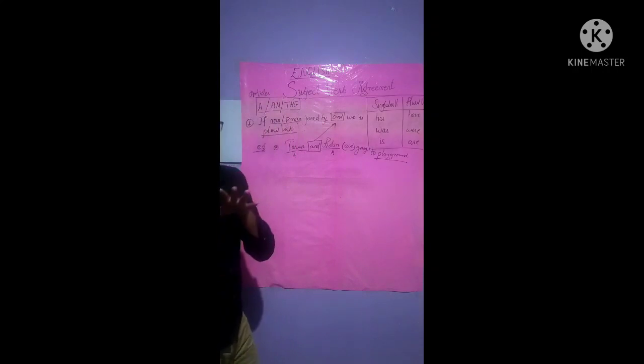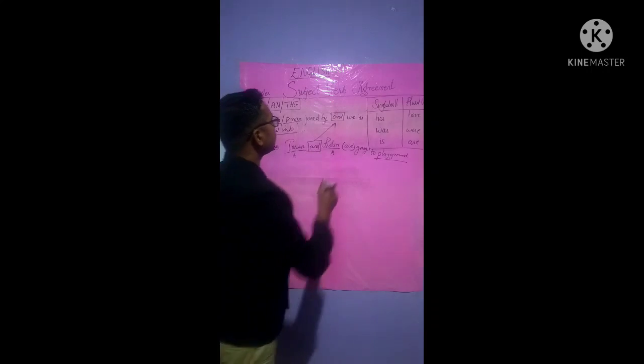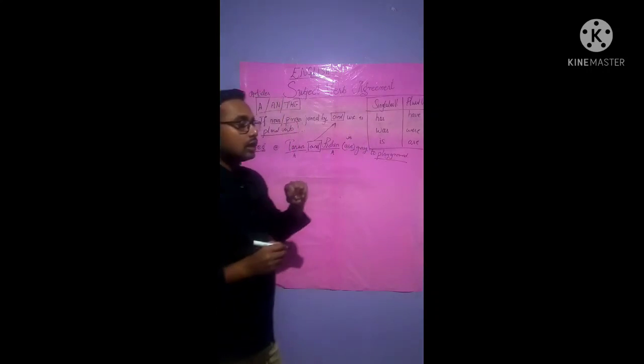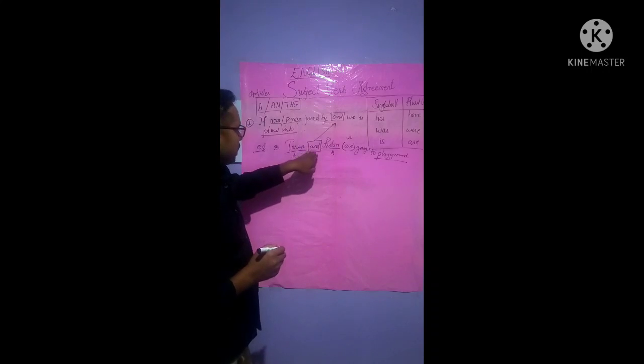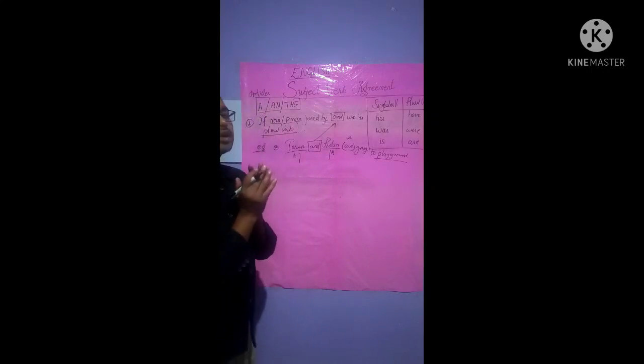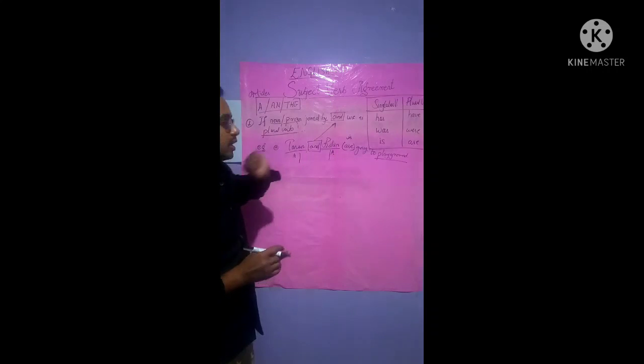Now if we use a singular verb to violate this rule, then what will happen? We'll write: Tarun and Robin is going to playground. Now who is going? Tarun is one person and Robin is another person, they are not interlinked, isn't it? This person is different and this person is different.